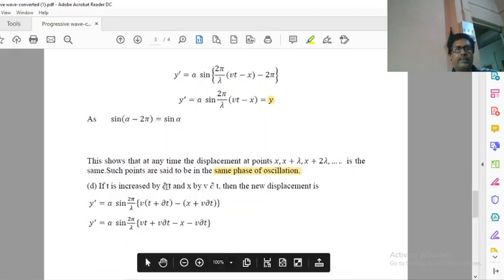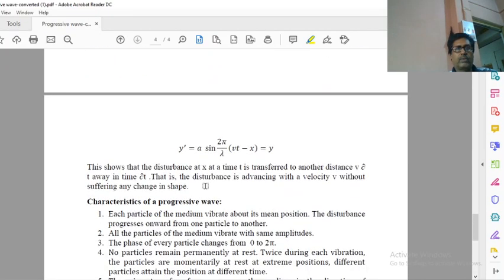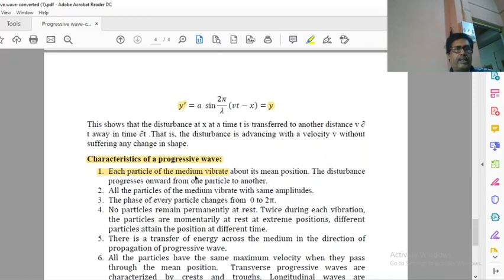Similarly, if time is increased by delta t and x is increased by v delta t, again we can show that the new displacement is equal to the old displacement, so the displacement remains the same. Now we will discuss characteristics of a progressive wave. First, each particle of the medium vibrates about its mean position. The disturbance progresses onward from one particle to another. First one particle vibrates, it hands over the vibration to the next particle, and in this way the process continues and the vibration goes onward.